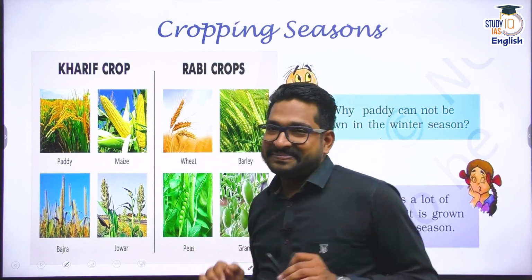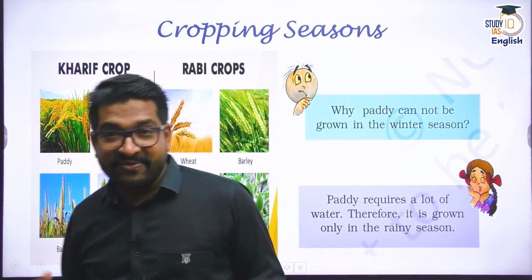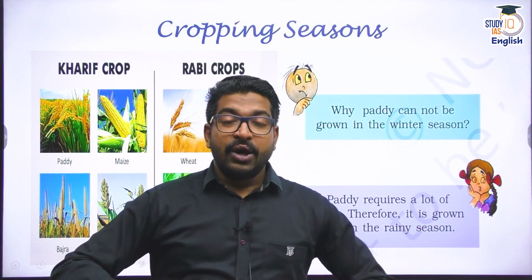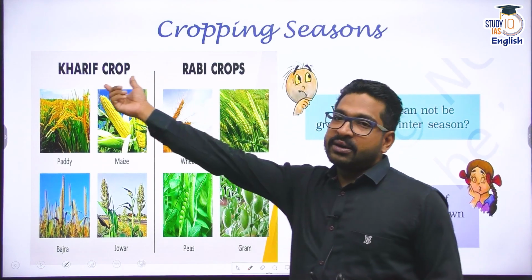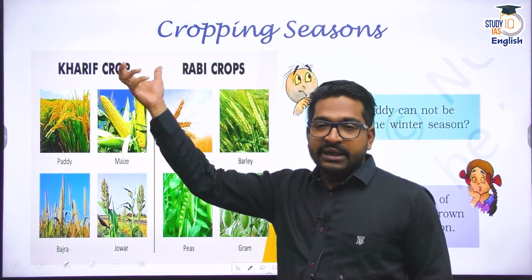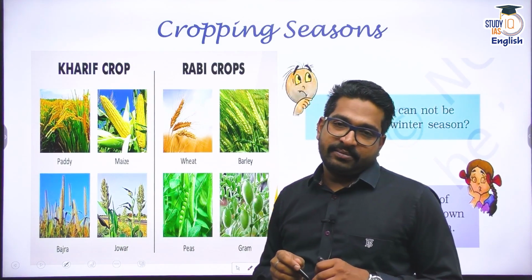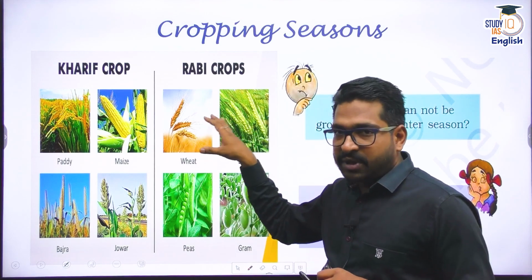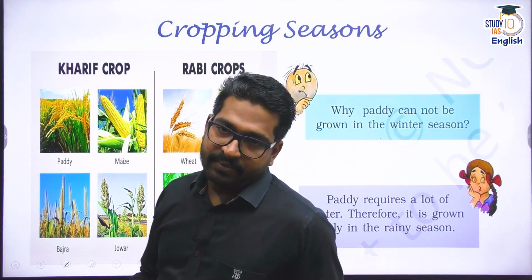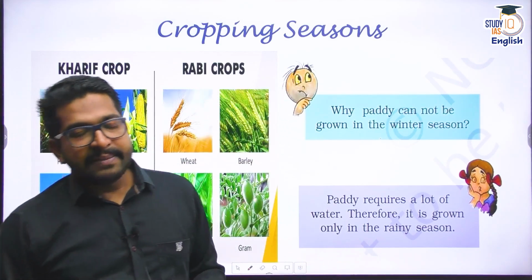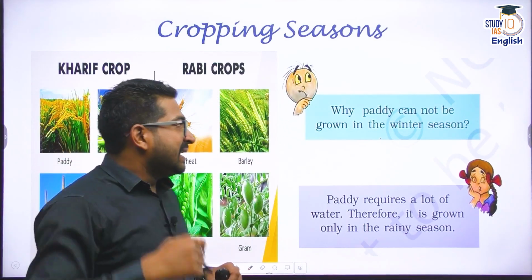Anything can be done. You need to understand that there's no hard and fast rule. But if I crop wheat during the Kharif season, during the summer season, the productivity would be less. If I crop at the proper timing, at the proper cropping season, the yield would be higher. Untimely sowing is going to give you lesser yields.